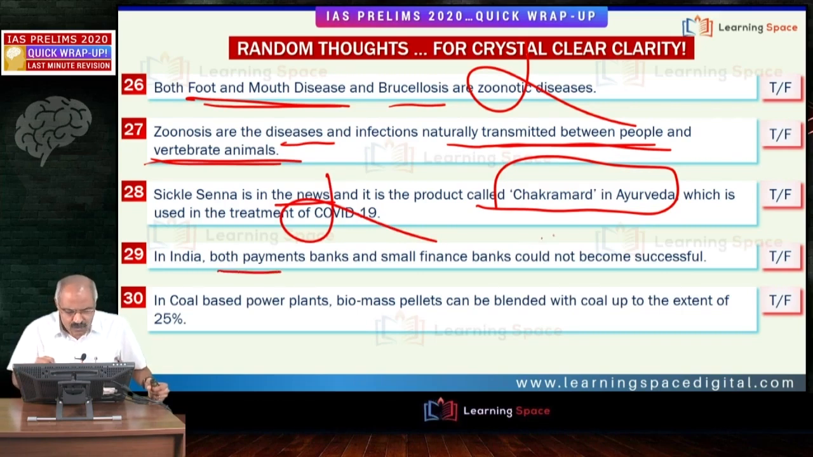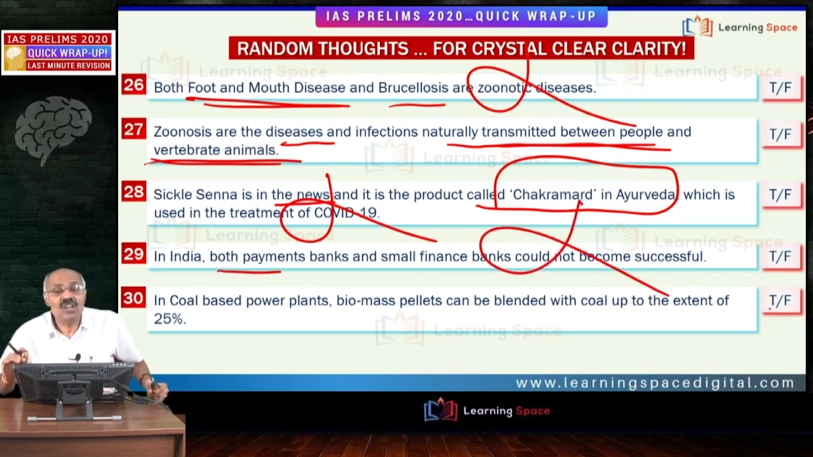In India, the statement that both payments banks and small finance banks could not become successful is absolutely wrong. Payments banks are not successful because of the faulty business model, because they have to keep 75% investments in government securities. Government securities interest rates are falling nowadays because of the faulty model. Payments banks are not successful. Now the government said payment banks that have completed 5 years, please convert them to small finance banks. That option is given. Small finance banks are somehow successful, you can say, till now.